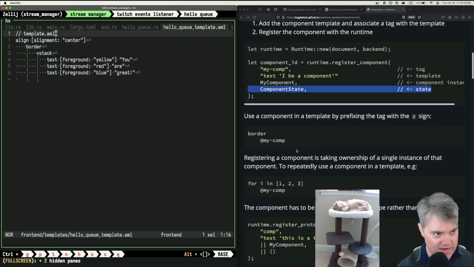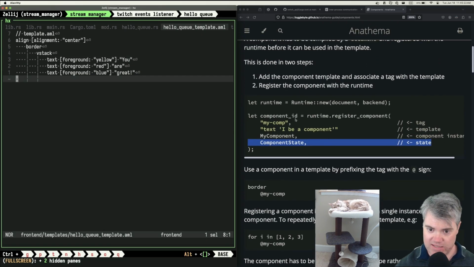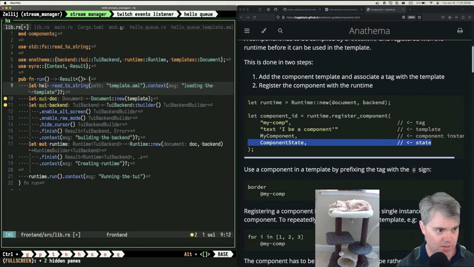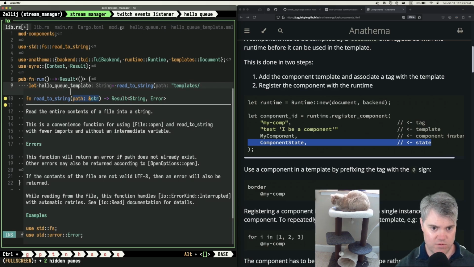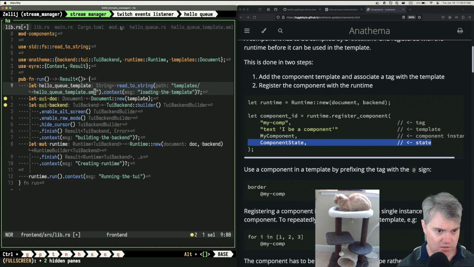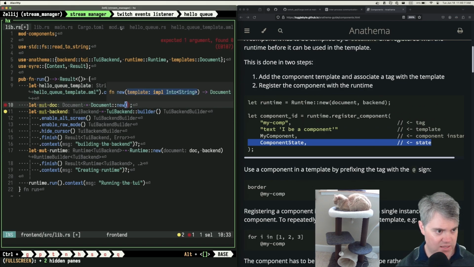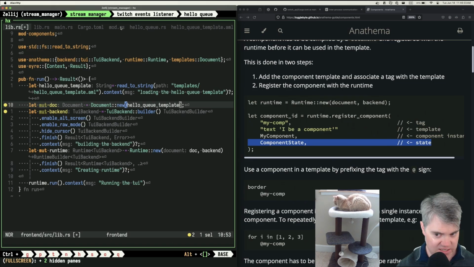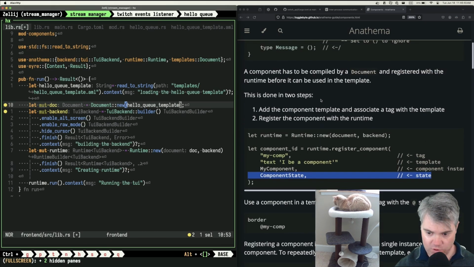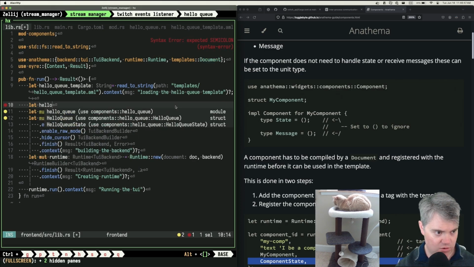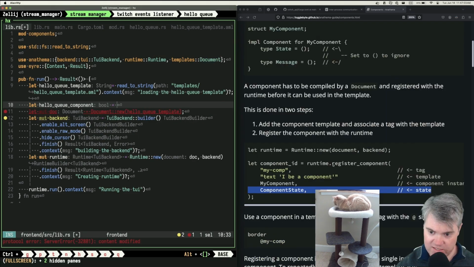And we need to figure out how to make this work, but we had the other one. All right, so for right now, this is what we're going to keep in here because we don't know how those work yet. And now we have enough to create this, right? Okay, so this will now be HelloQ template equals read a string templates HelloQ template.aml, loading the HelloQ template. We create a new document with the HelloQ template, that's interesting. I need to register a component, don't I, before this? So this would be the HelloQ component. Runtime, oh, have to do it after this, okay.